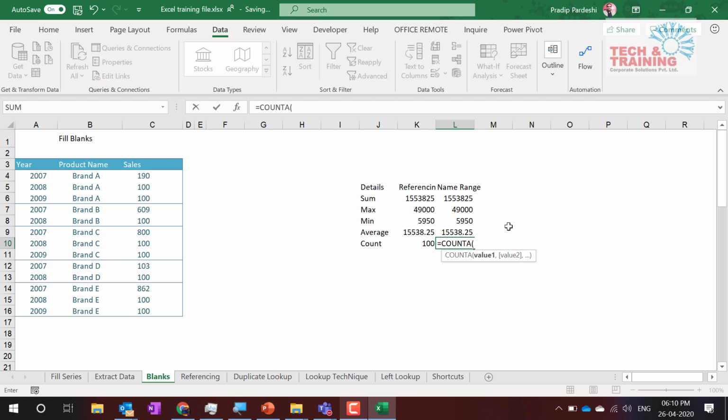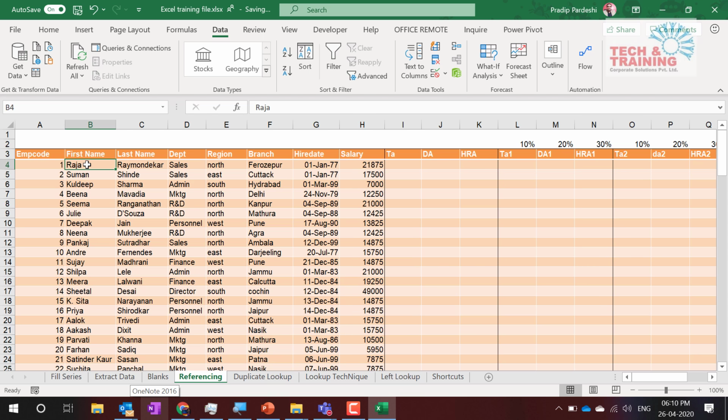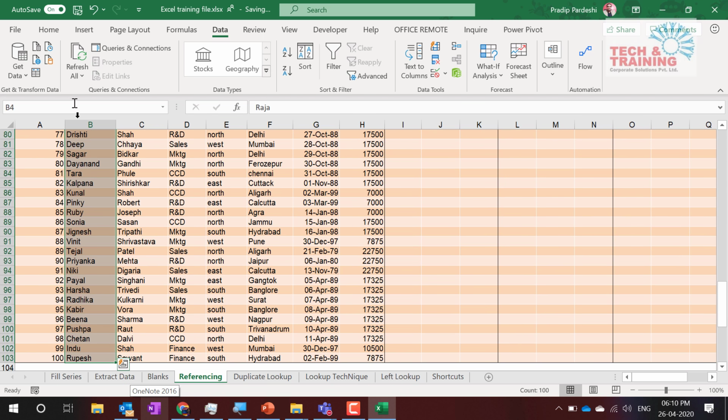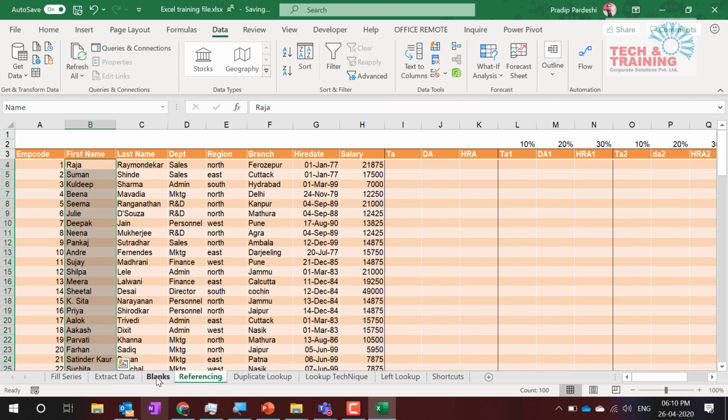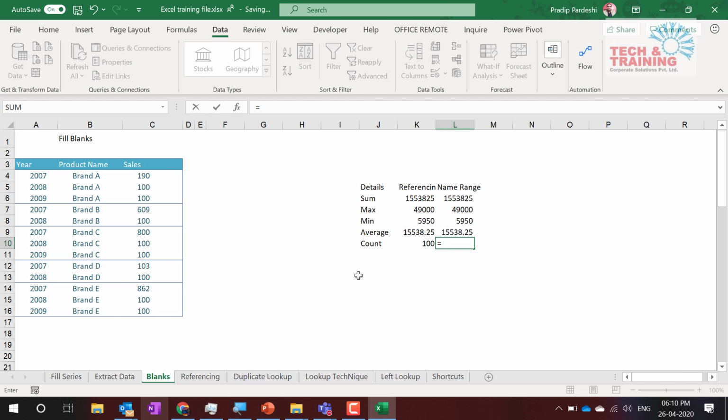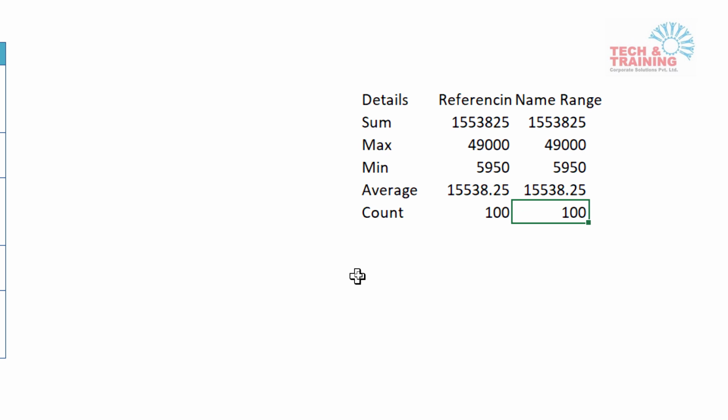Count A of, now I have not named first name. So let me go back and name this range as first name. Control shift down, and here I'm going to name it as name. Equal to count A name, and see I've got 100 here.